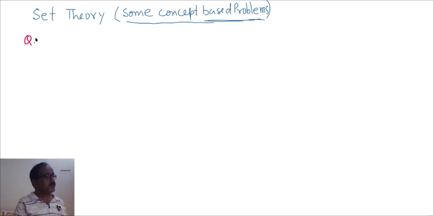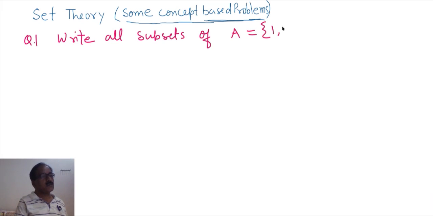Problem number 1. Write all subsets of set A. Elements are 1, 2, 3. We have to write all these subsets of this set. See, phi means null set. Null set is the member of each set.